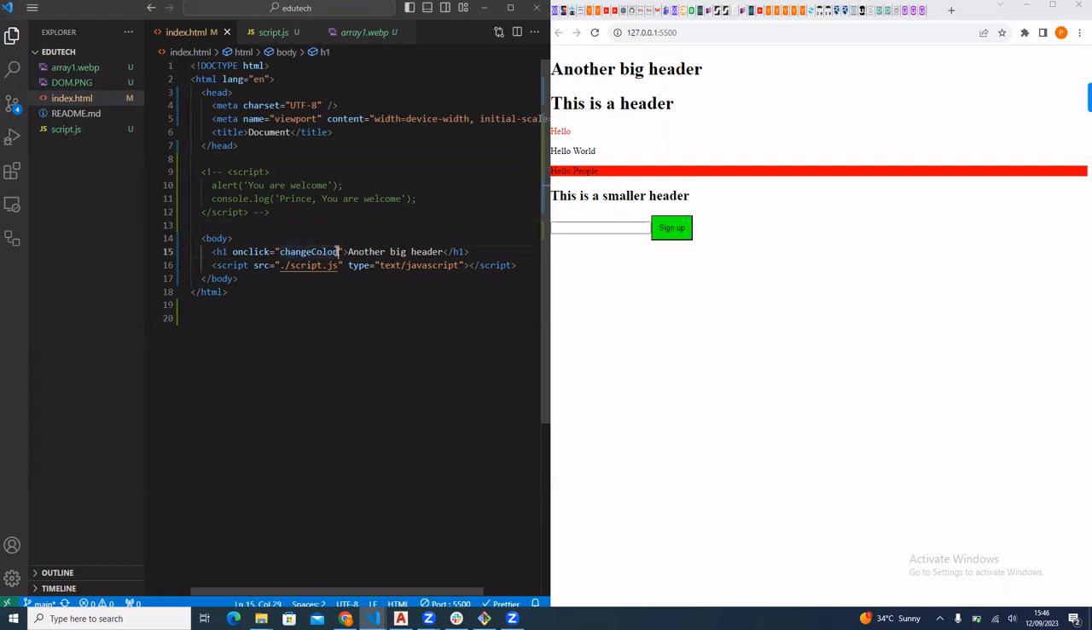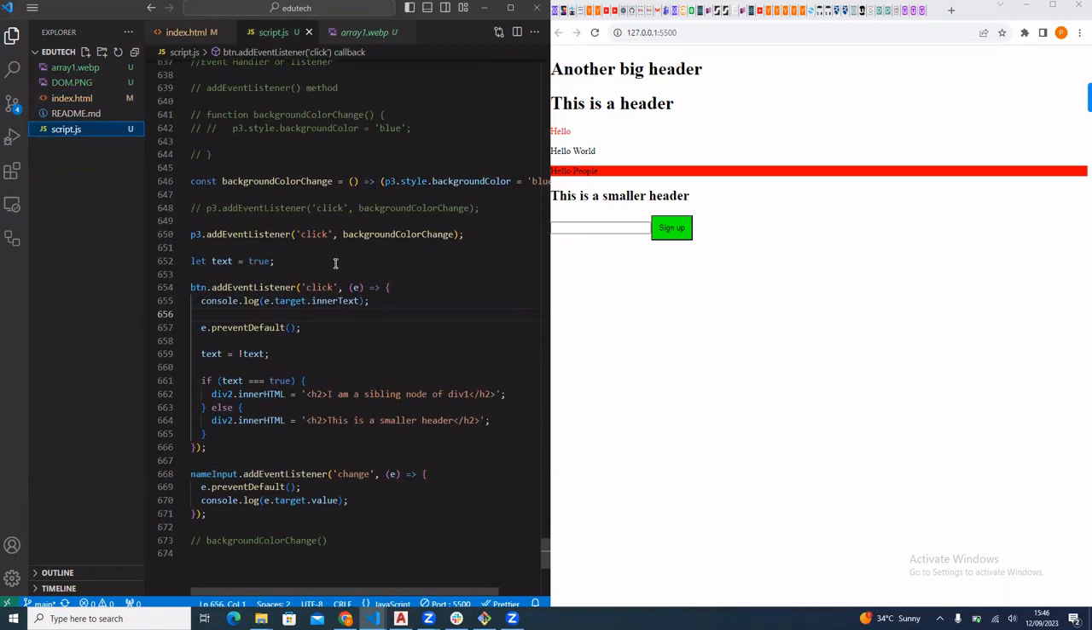Now, see the difference. The difference in calling it inside HTML is that we call the function itself. We don't just declare the name. When we are handling it in JavaScript using the addEventListener method, we don't call it. But in HTML, we call it. Now I have this changeColor, so I can go back to my JavaScript and remember, I have a changeColor there.